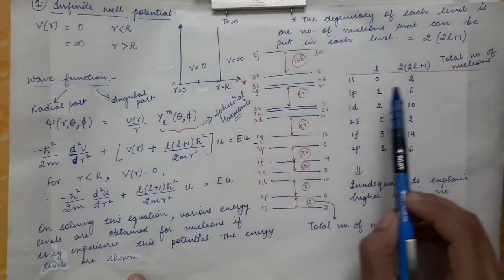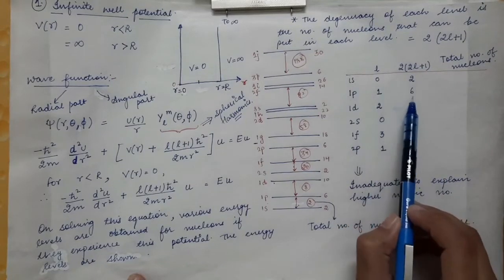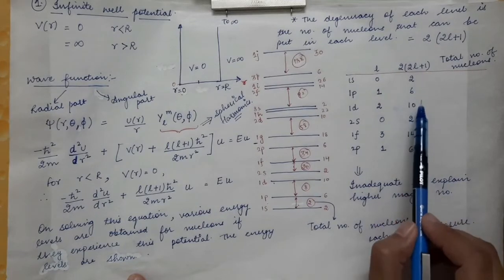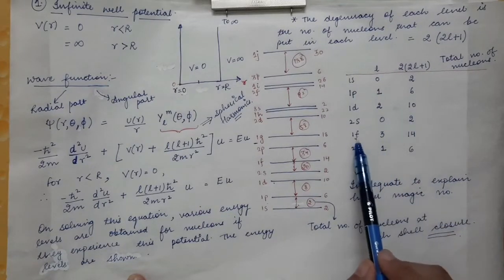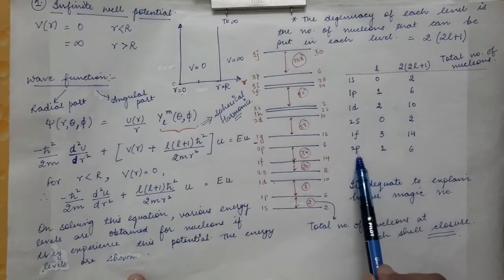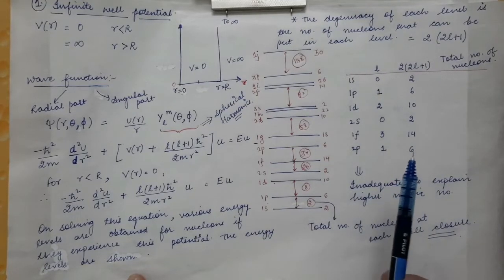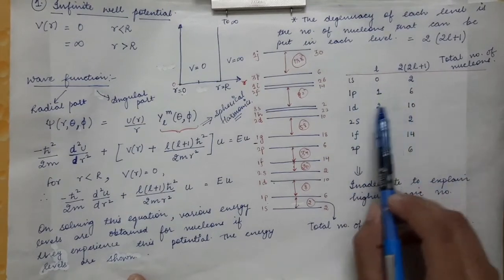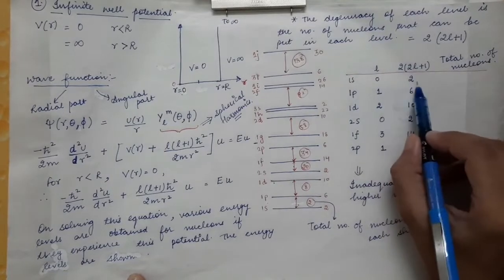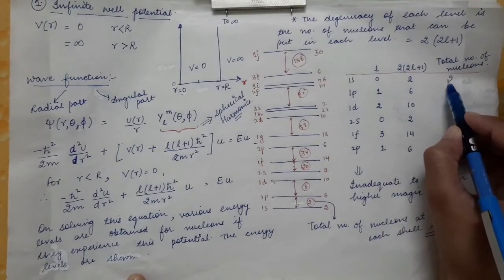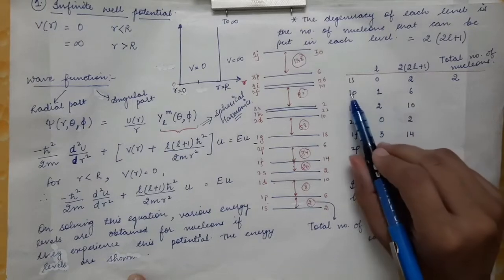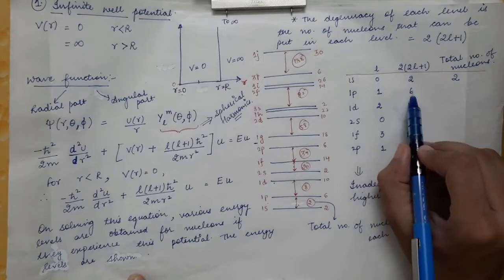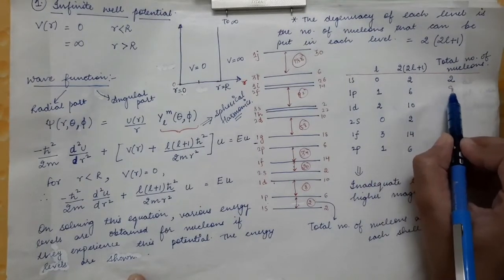So in the first shell there will be 2 nucleons, then 6 nucleons, 10 nucleons, again 2 nucleons, then in f you can fill 14 nucleons, and in p you can fill 6 nucleons. So this is the first shell, this is the second shell, this is the third shell. In the first shell the total number of nucleons that have been filled is equal to 2. Then up to the second shell, the total number of nucleons that have been filled will be equal to 6 plus 2, which is 8.